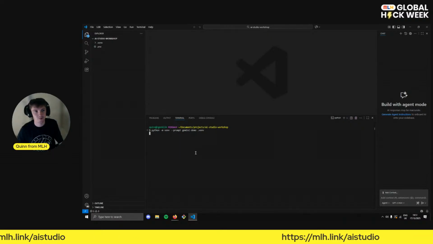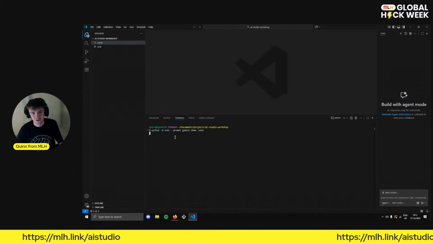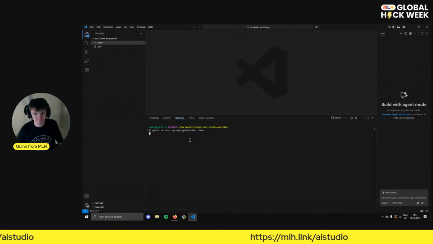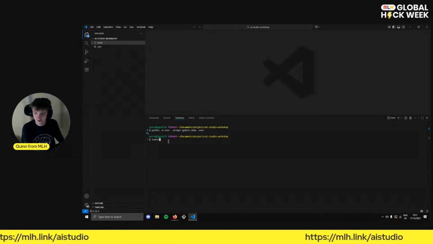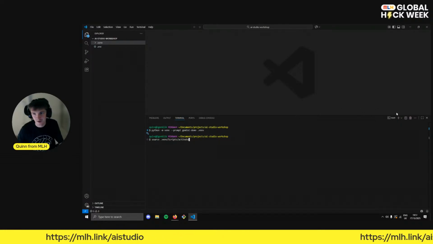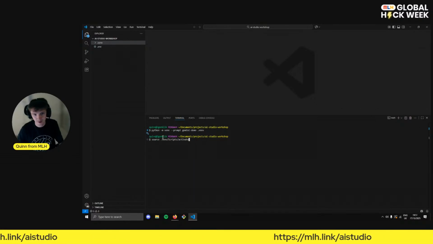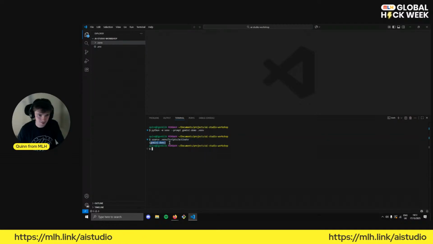And it's going to think for a little bit as it makes it. We can see up here it's created the .env, and in just a few short seconds it will have made it. I'm going to close this out over here. There we go, perfect. And now I want to activate this. How you activate a virtual environment will depend on the device that you're on, but I activate it like this. This is because I'm on Windows, but I'm using Git Bash. If you're in PowerShell, it would be different, and if you were on Linux or Mac, it would also be different. So now you can see it's activated. It's got the little name up here, Gemini Demo.